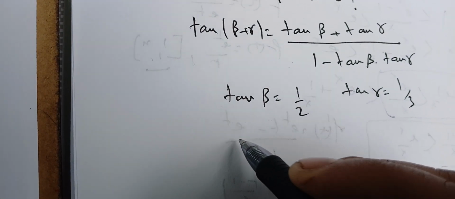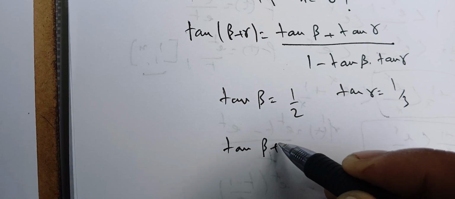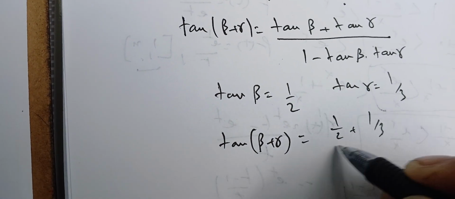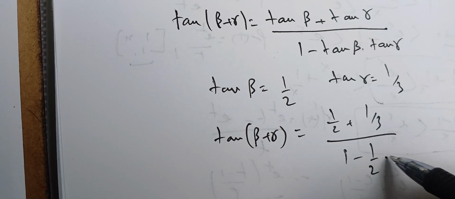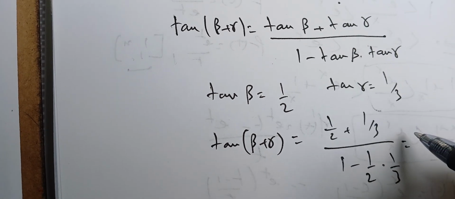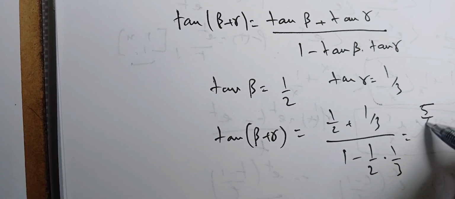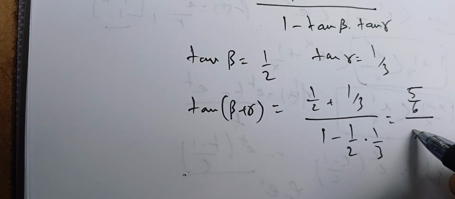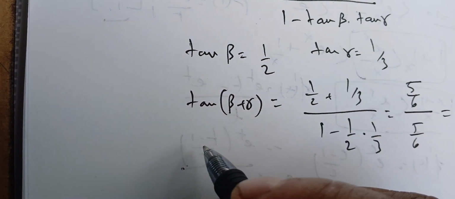And therefore we have tangent of beta plus gamma, which is 1/2 plus 1/3 over 1 minus 1/2 times 1/3. So which is going to be 5 over 6 over 5 over 6, which is 1.